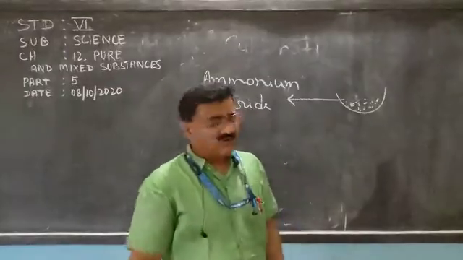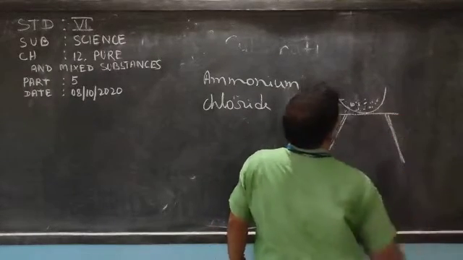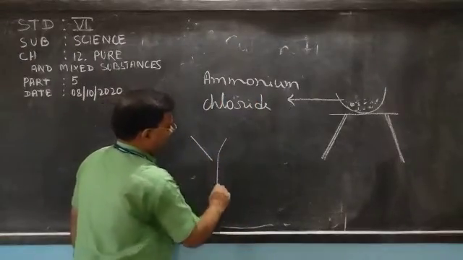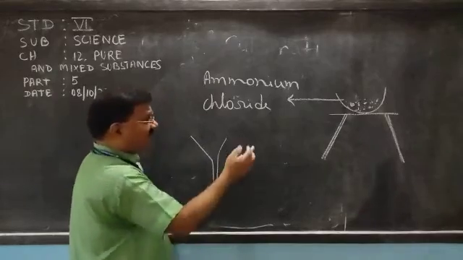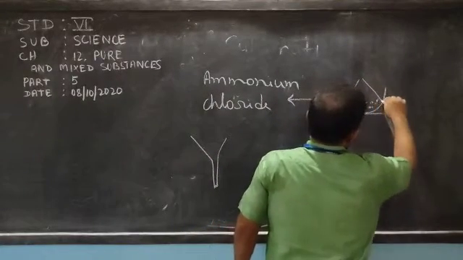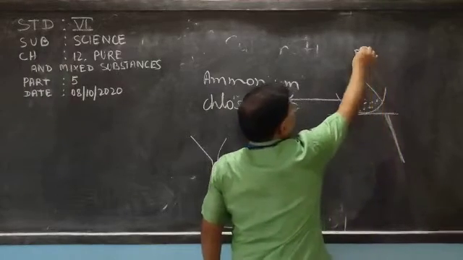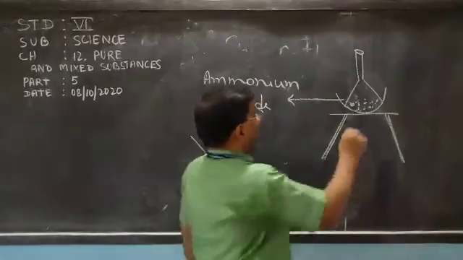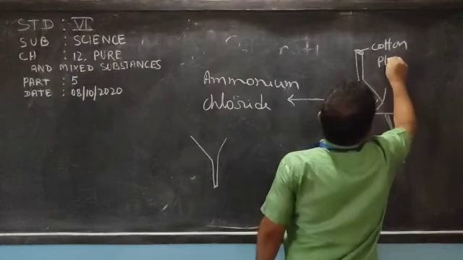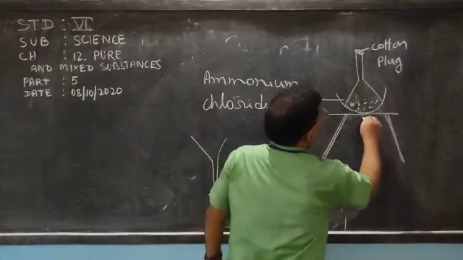Now, what we can do, keep it on a stand, and put one funnel. The funnel is like this. Now put the funnel inverted, upside down, this way. Here the hole is there. Plug it with a cotton plug. Apply cotton.